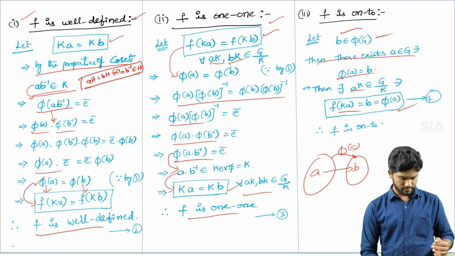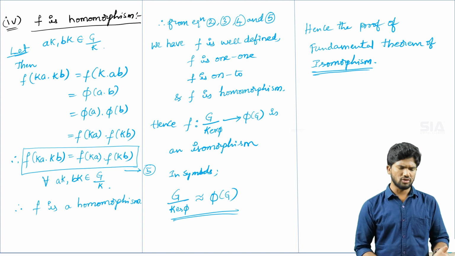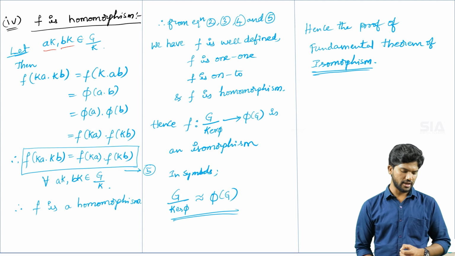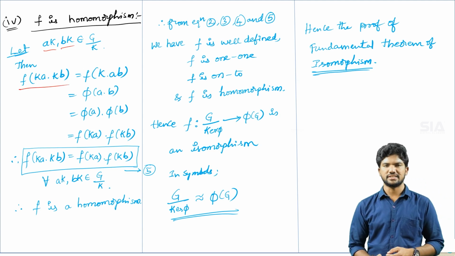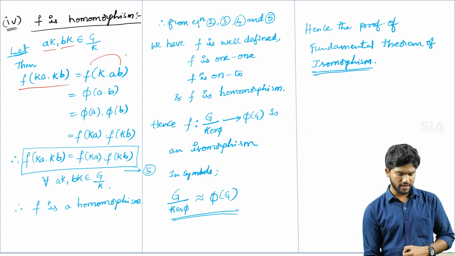Now, f is a homomorphism. To prove that, take any two elements from the domain, aK and bK belonging to G by K. Take the homomorphism condition: f of Ka into Kb is equal to f of K into ab.